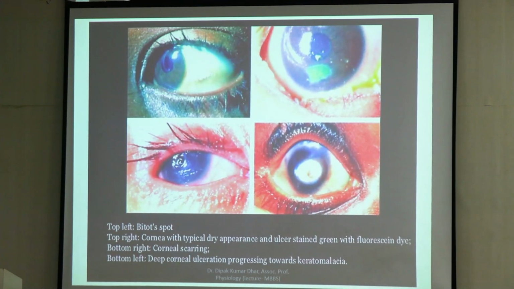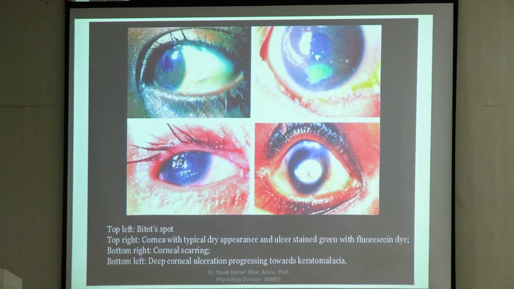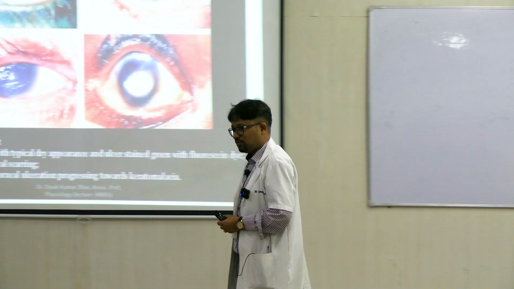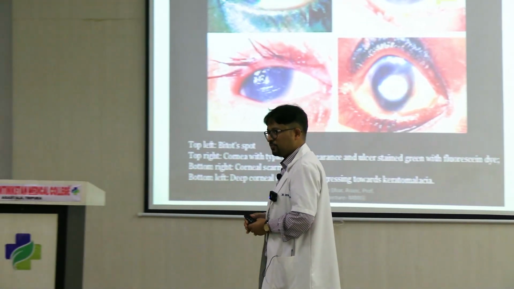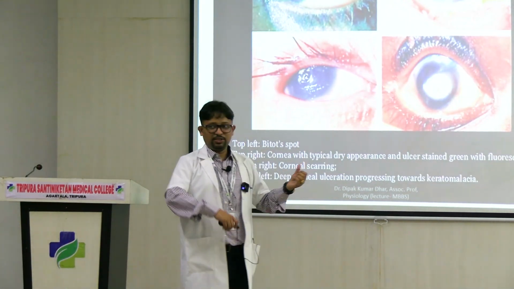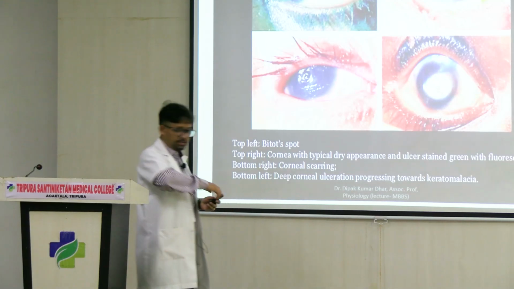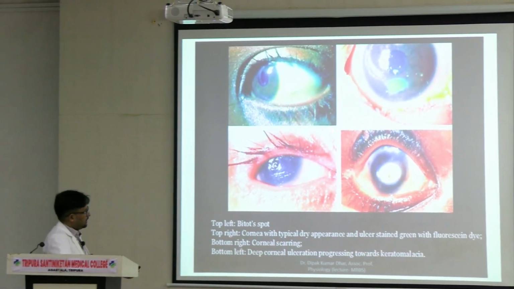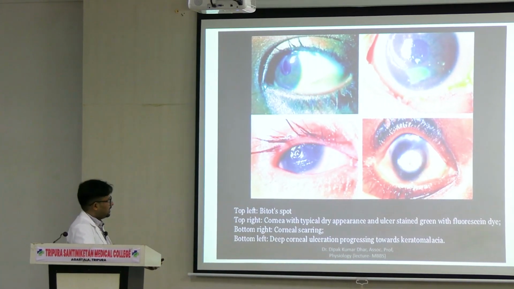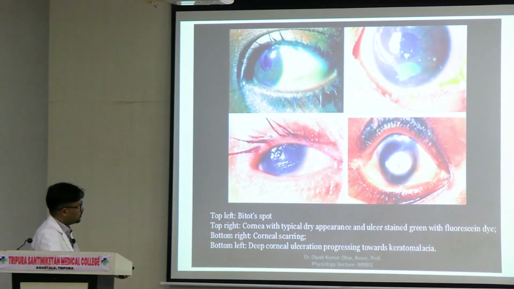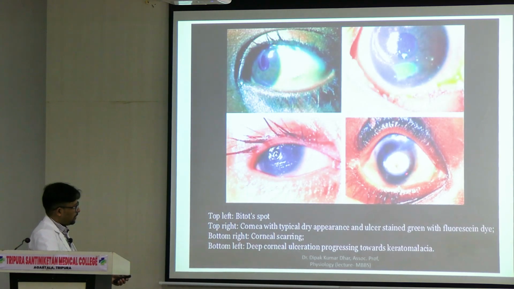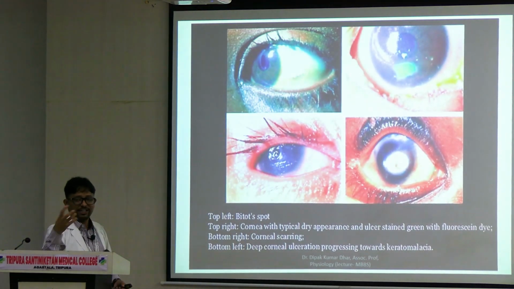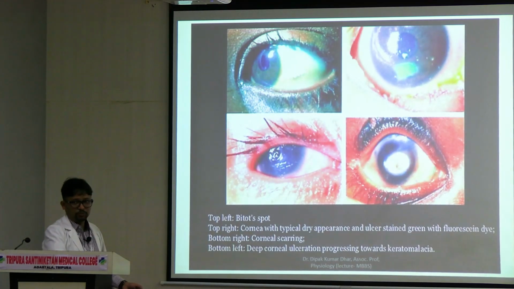Signal transduction mechanism effect हो रहा है. It is a functional manifestation. But vitamin A is also important for maintaining the epithelial surfaces of the body, not only the eyes, throughout the body. So these are the manifestations when it is severe. It can start with the appearance of Bitot's spots, spots like this, corneal dryness or xerosis, right? And eventually in severe cases it can lead to scarring in the cornea, followed by a deep corneal ulceration leading to some liquefaction processes. We call this keratomalacia.